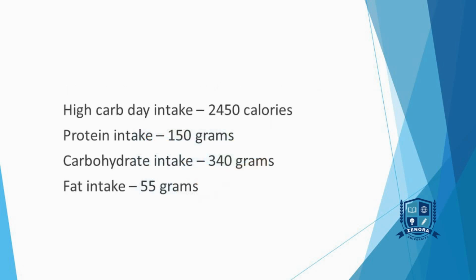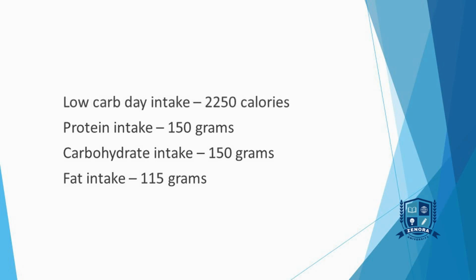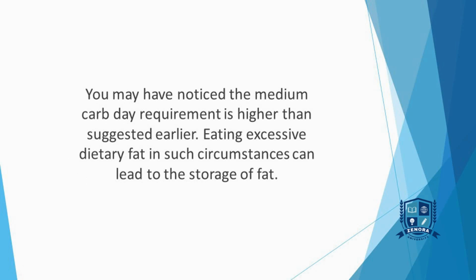High carb day intake, 2,450 calories. Protein intake, 150 grams. Carbohydrate intake, 340 grams. Fat intake, 55 grams. Medium carb day intake, 2,450 calories. Protein intake, 150 grams. Carbohydrate intake, 240 grams. Fat intake, 100 grams. Low carb day intake, 2,250 calories. Protein intake, 150 grams. Carbohydrate intake, 150 grams. Fat intake, 115 grams.